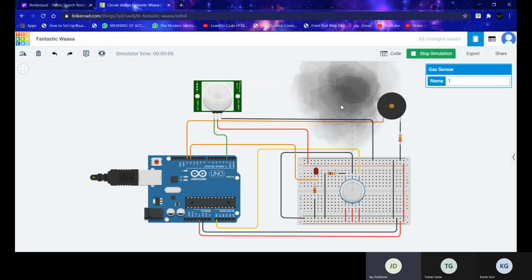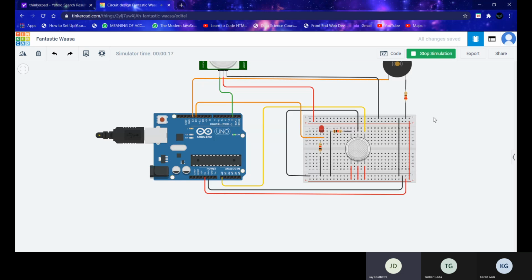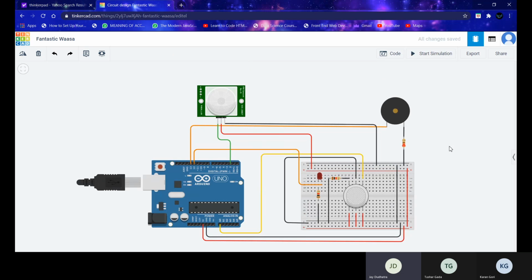Here is the gas sensor, and if any gas nearby enters its range, then it will start, and the buzzer will alert us. So this is the gas sensor part of the project. Now the PIR part, I will hand it over to Karan Gori, who will explain it to you.